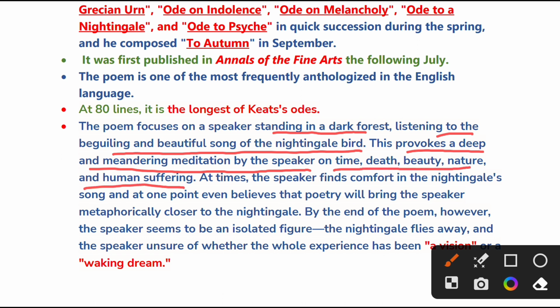He thinks about a lot of things. So at times the speaker finds comfort in the nightingale's song. At one point he even believes that poetry will bring the speaker metaphorically closer to the nightingale. Through the poetry, through the wings of poesy, the poet has traveled to the world of the nightingale. But by the end of the poem, however, the speaker seems to be an isolated figure.